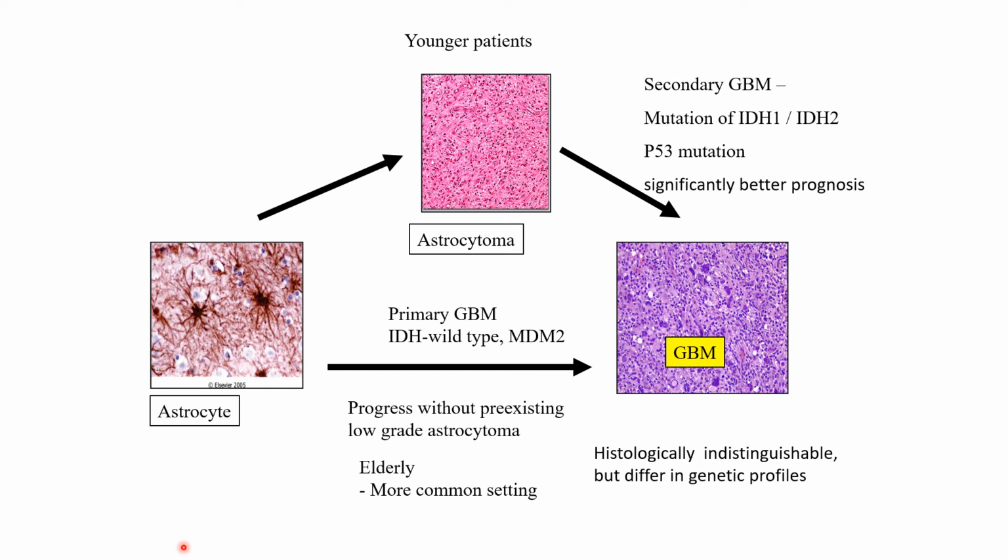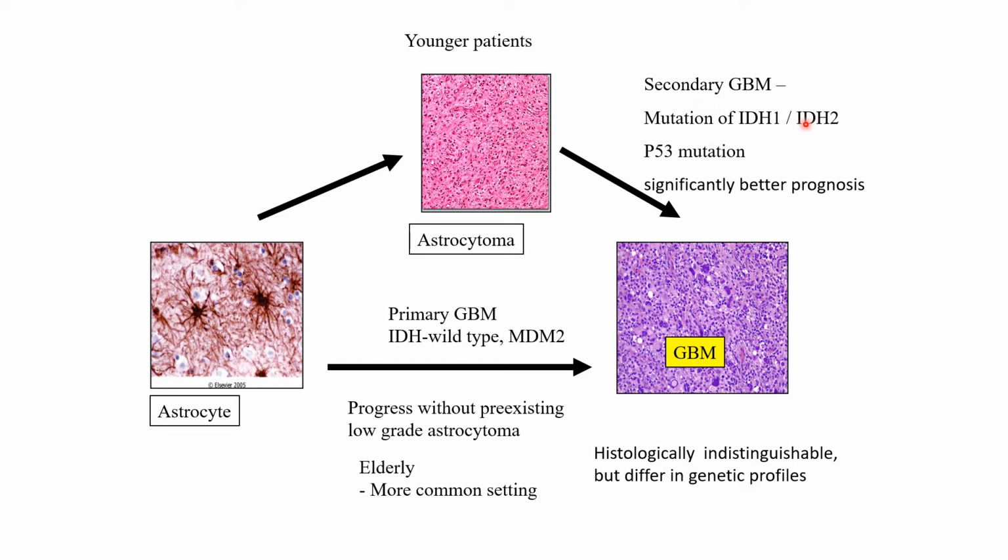Glioblastoma tends to occur in one of two clinical settings, most commonly as new onset disease, typically in older patients, and this is called primary glioblastoma. If it occurs in younger patients with a past history of lower grade astrocytoma, this is a secondary glioblastoma. The type of mutations that they have also differ.